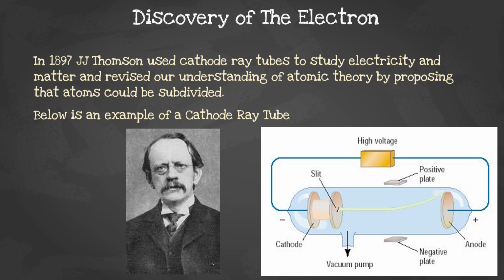Then we have the discovery of the electron by J.J. Thomson in 1897. He used cathode ray tubes to study electricity and matter and revised the understanding of the atomic theory by proving that the atom can be subdivided. Below is the example of the tube that he used. So he had a slit, a positive plate, and a negative plate in the anode, and then a vacuum pump in the cathode, and then high voltage was pumped through.